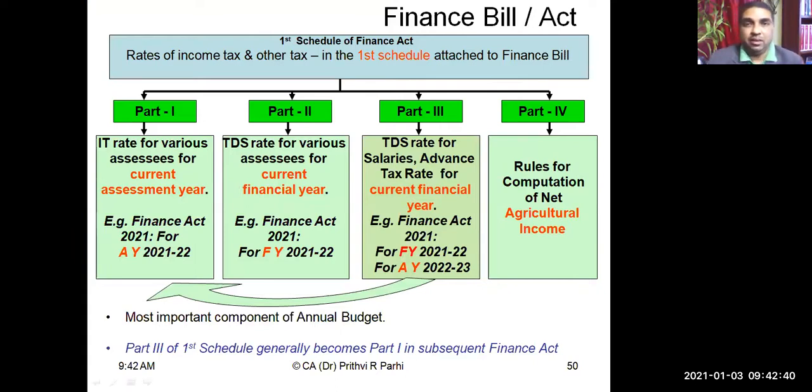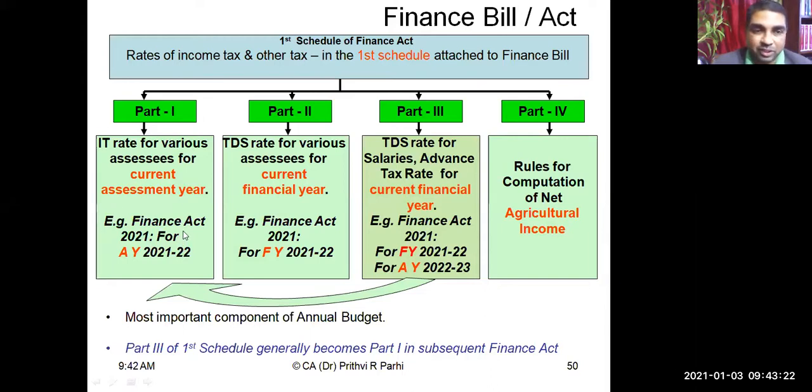Now, as you can see, the first schedule to the Finance Act is important for us, and it contains four parts: part 1, part 2, part 3, and part 4. Part 1, this time when you refer to the Finance Act, watch the Finance Minister's speech, or read the finance bill published in the newspaper, talks about the income tax rate for the various assessees for the current assessment year. If it is Finance Act 2021, for 21-22, what is the income tax rate? It will be prescribed there, in Schedule 1, part 1.